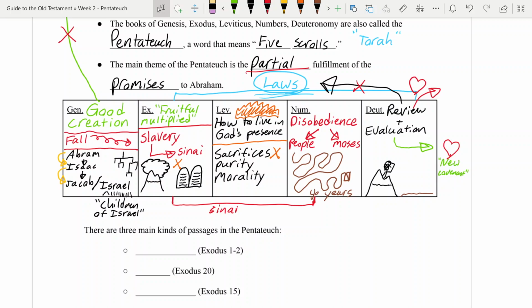The people are disobeying. Even Moses himself, who's the leader and the protagonist for much of this story, gets right to the edge of the promised land, but because of his disobedience, he dies. He gets to see it, but he doesn't get to go there.